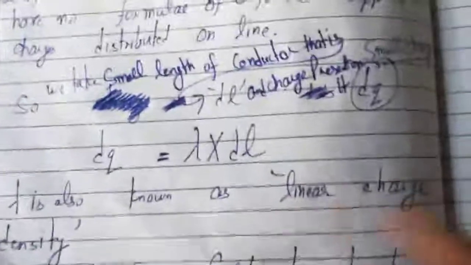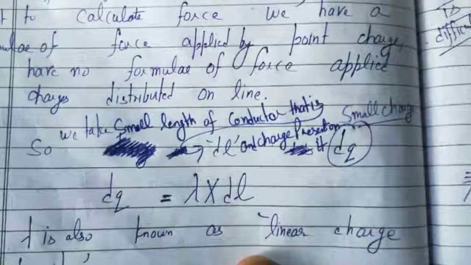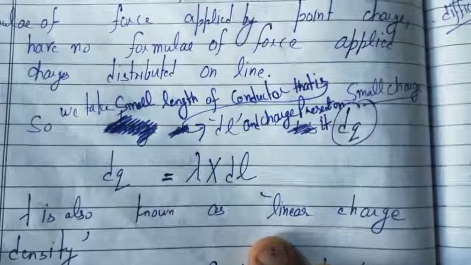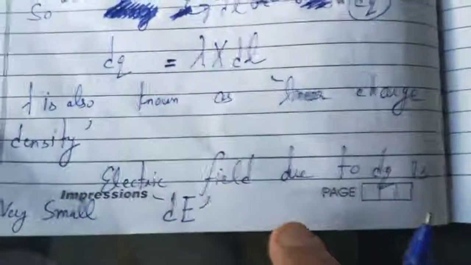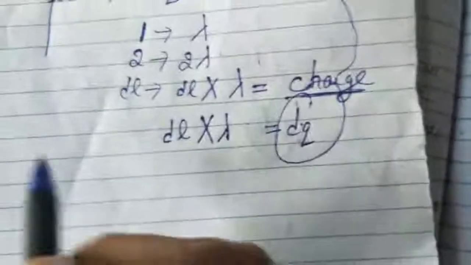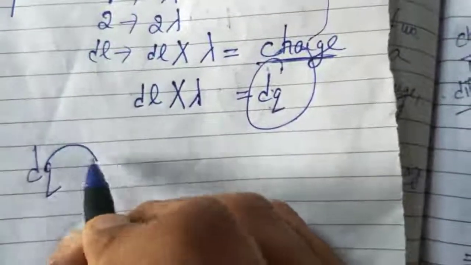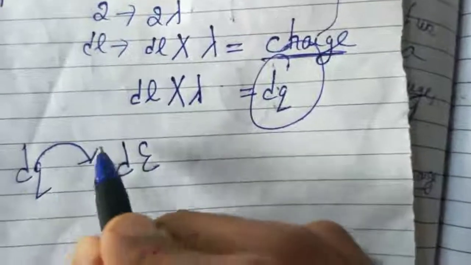Are you getting my point? So dq is equal to lambda into dl. Lambda is the charge present on unit length. Suppose we are having this much amount of charge. We assume that the electric field intensity applied by this charge dq is dE. We assume that.